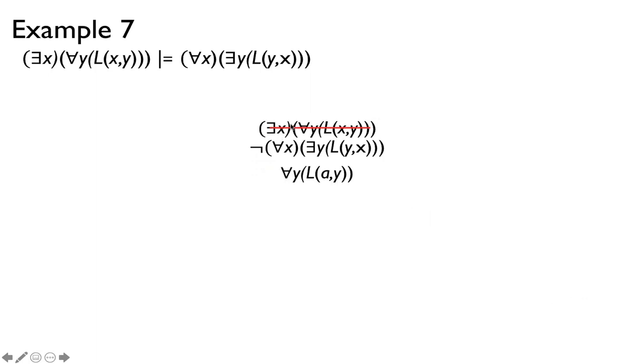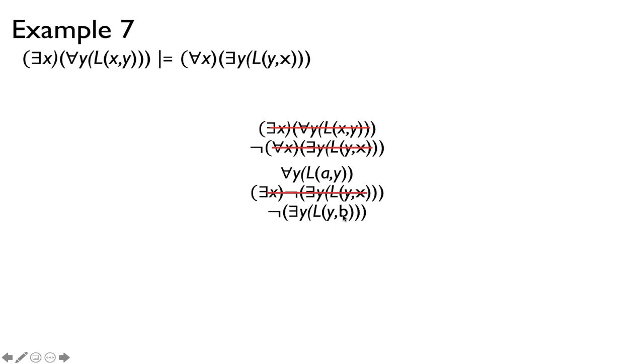Okay, so let's first apply the existential rule. There's an x such that this is true. So let's call this x a, and then put a in place of x, and then leave this alone. So now we can cross this off. And then let's distribute the negation. So now there exists an x, not this. I can cross that off. And now let's apply the existential rule again for x. But this time, because we already used a, this existential we're going to call b. So there does not exist a y, L of yb. So replace x with b.